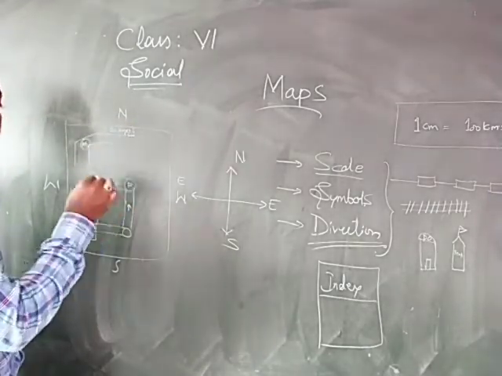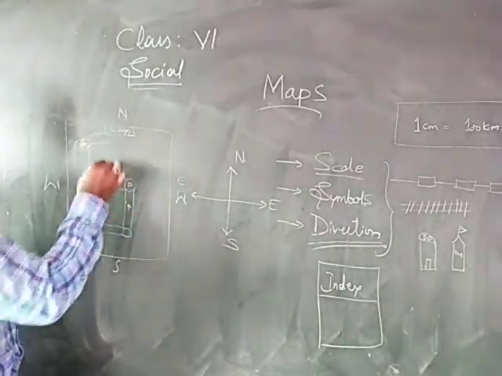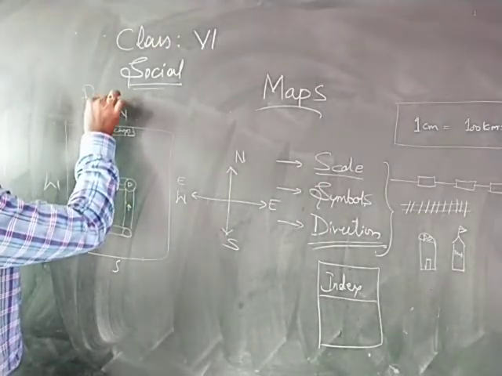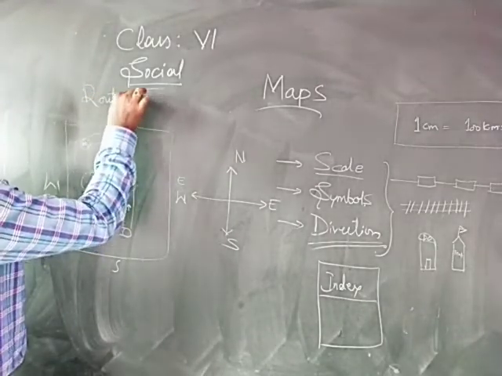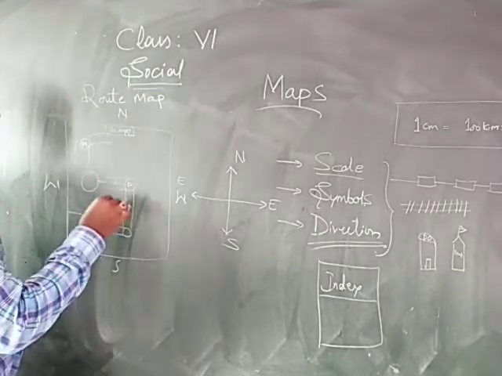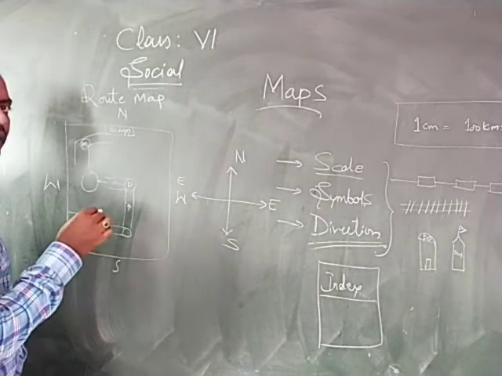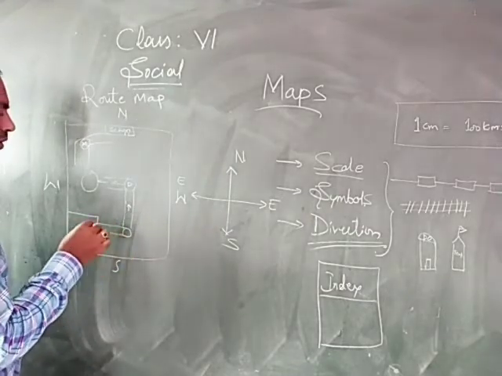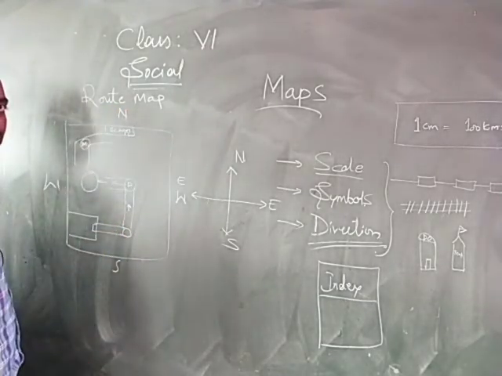In the same way, you can draw a route map. This is called a route map because it shows you the route. So you need to draw a map showing the route from your house to the school.